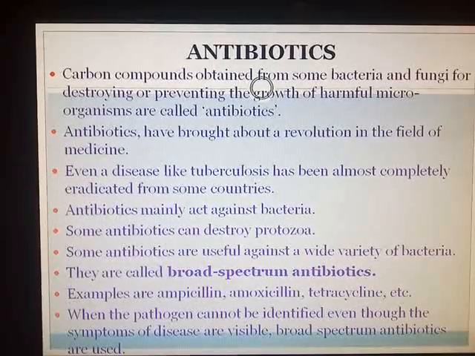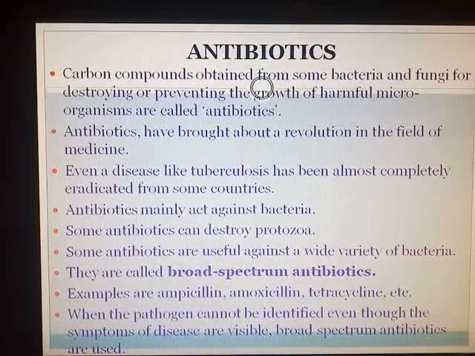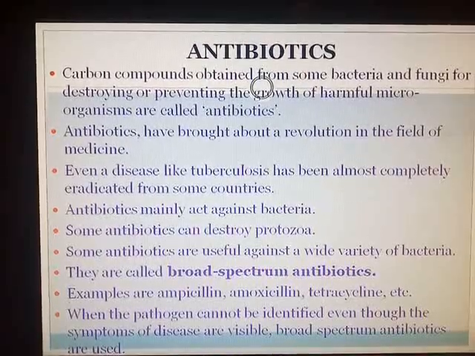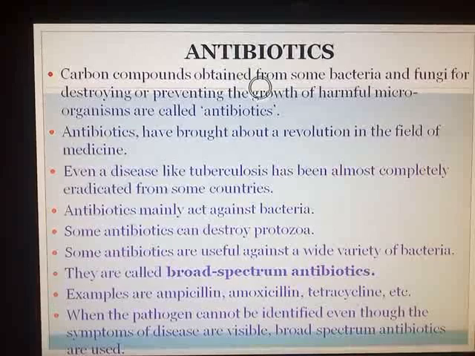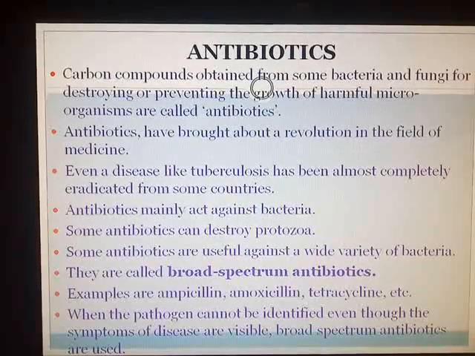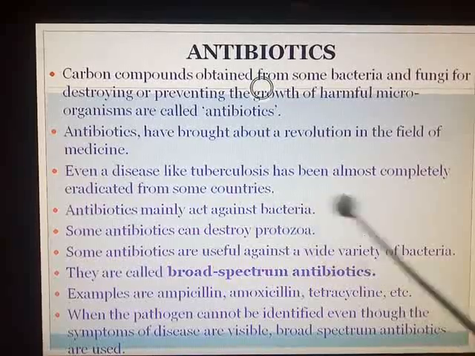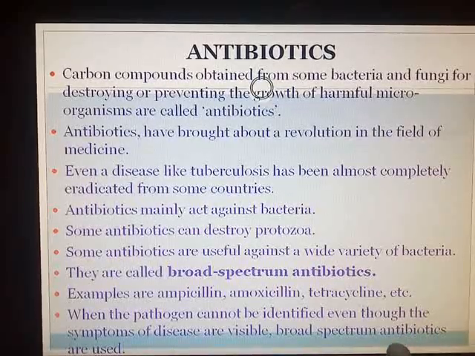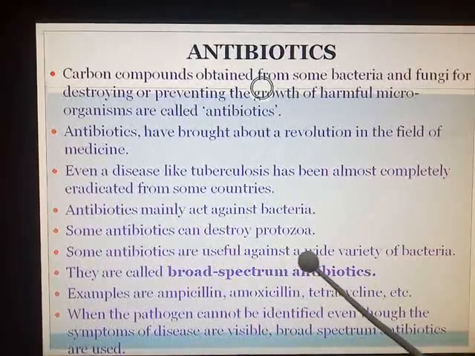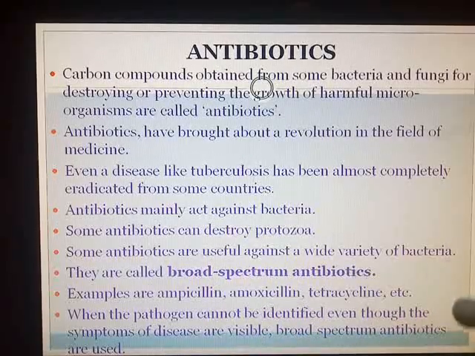In India, yes, today also we have some TB patients, but if proper treatment and proper care is taken, proper medicines and diet are followed, the person can fully recover from tuberculosis. All this is possible only because of the production of antibiotics, because of the knowledge of antibiotics. Antibiotics mainly act against harmful bacteria, but some antibiotics can even destroy protozoa. Some antibiotics are useful against a wide variety of bacteria, and they are called broad spectrum antibiotics.